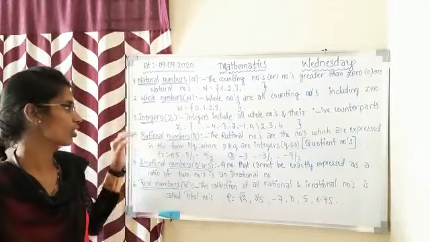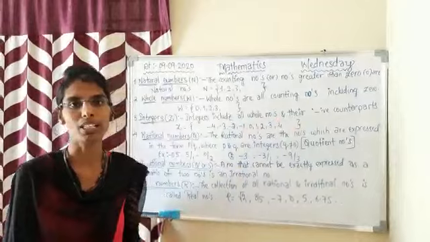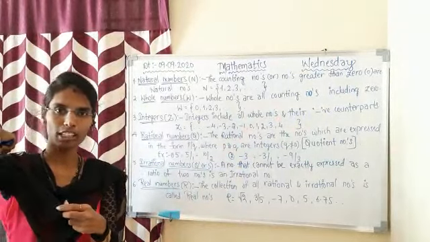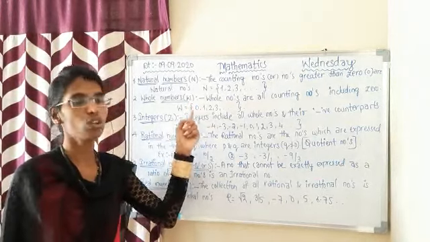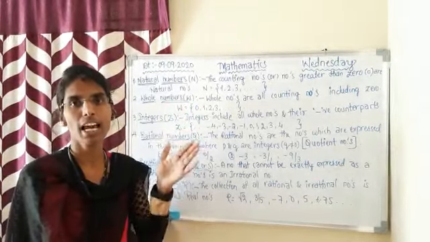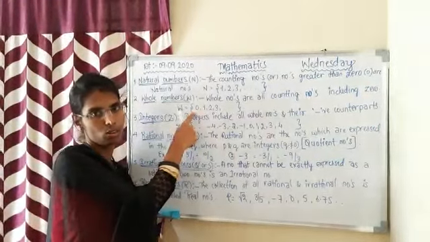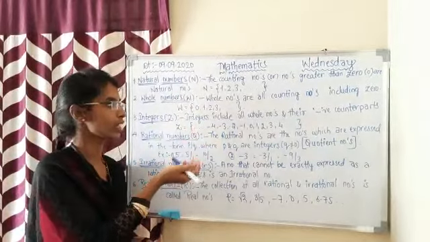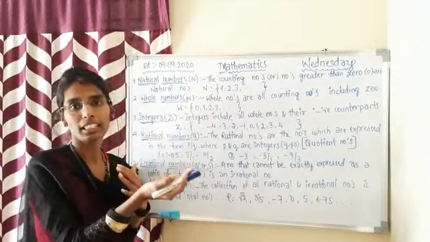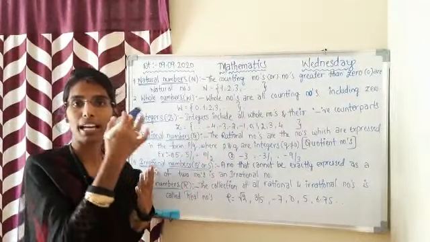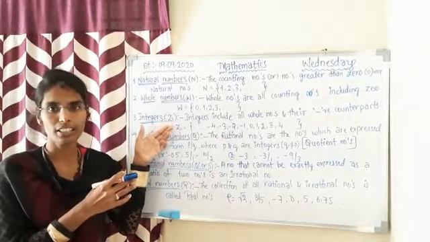Next, integers. Integers include all whole numbers and their negative counterparts. As we know, we have all the whole numbers which start from 0. 0 is the smallest whole number. 0, 1, 2, 3 to infinity, and the negative counterparts. We don't have any negative value for 0. 0 is neither positive nor negative. So 1 and minus 1, 2 and minus 2, 3 and minus 3, till 9,999 and minus 9,999 will also be considered under integers.